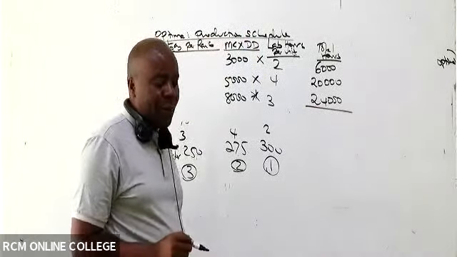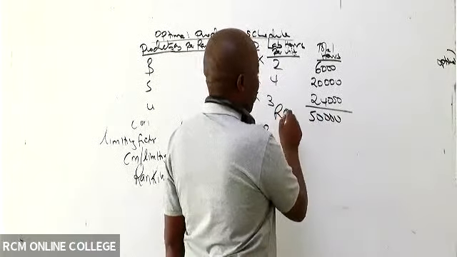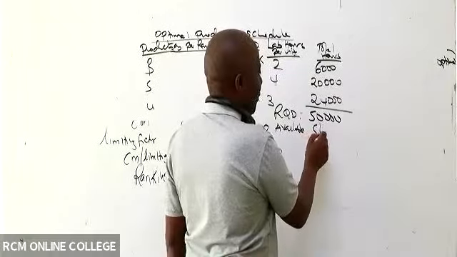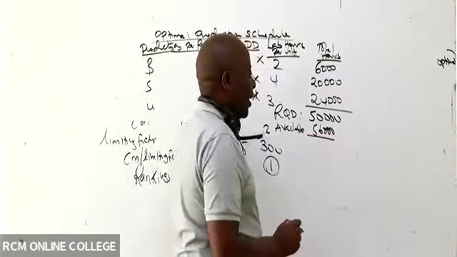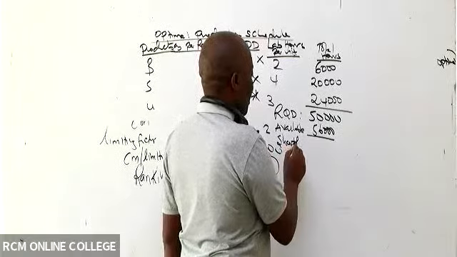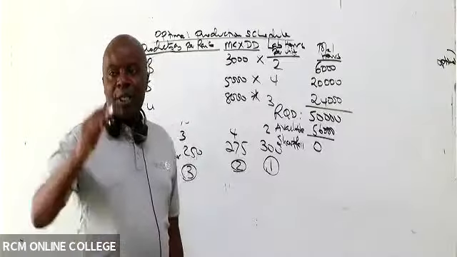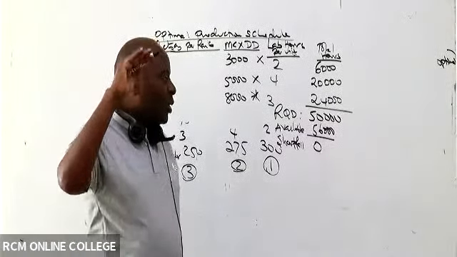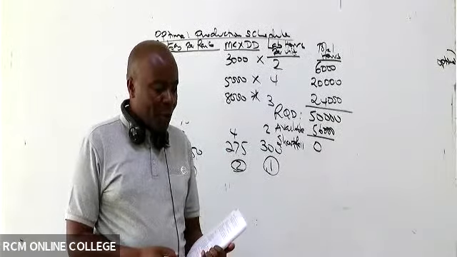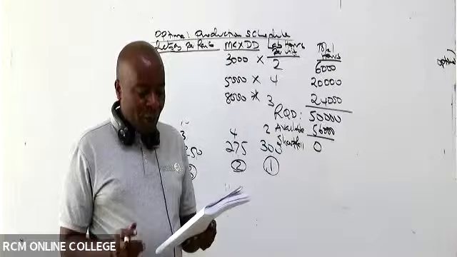So when you add, what do you get? 50,000, isn't it? So this is what is required. I told you this. Available is how many? 56,000. So in this case, ladies and gentlemen, there is no shortfall. Shortfall is 0. Don't put a negative. Because you can see in this case that what is available will be able to cover the required.